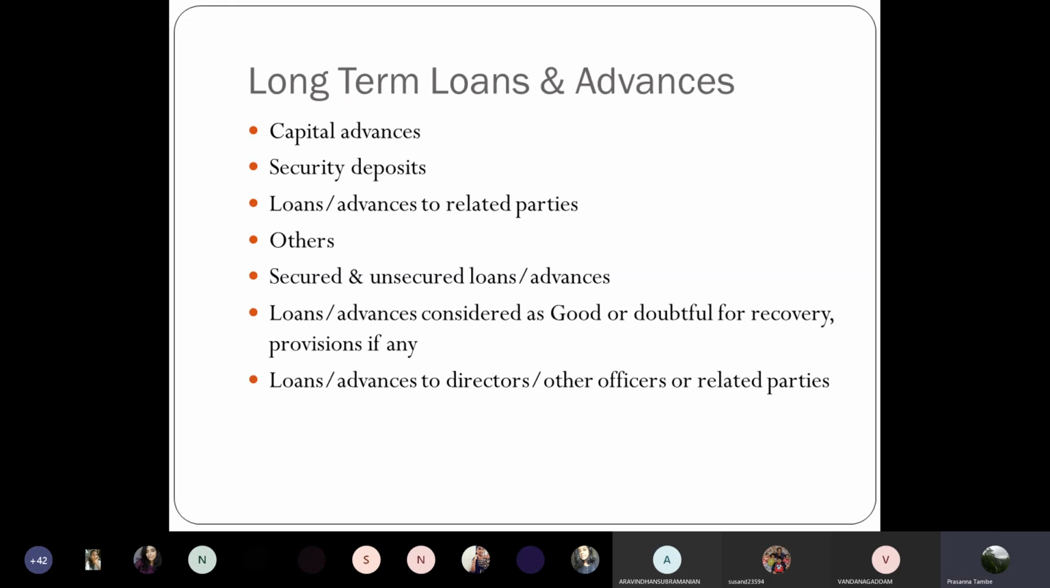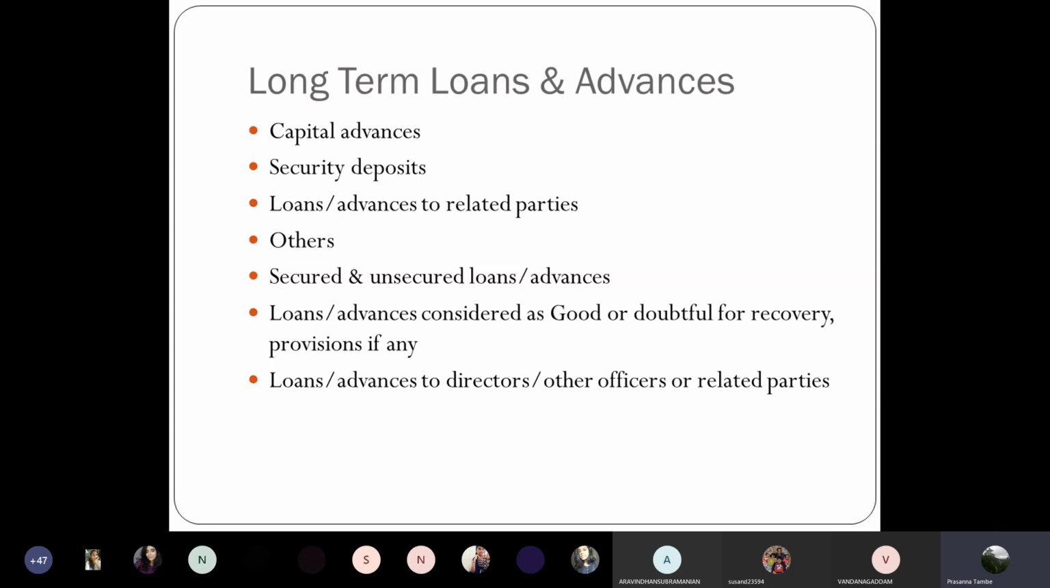Sometimes you keep the security deposit for leased premises. You take the premises on the rental basis, and landlord will ask you to keep some deposit with him as a security deposit. Most of the times, these lease arrangements are for a longer period, more than a year, and therefore it will be then considered as long-term loans and advances. So security deposits of this kind for premises, etc., which you have taken on lease, will come under this category. At times, you also give some other type of security deposits, and if it is for a longer period, then that will also be covered here.